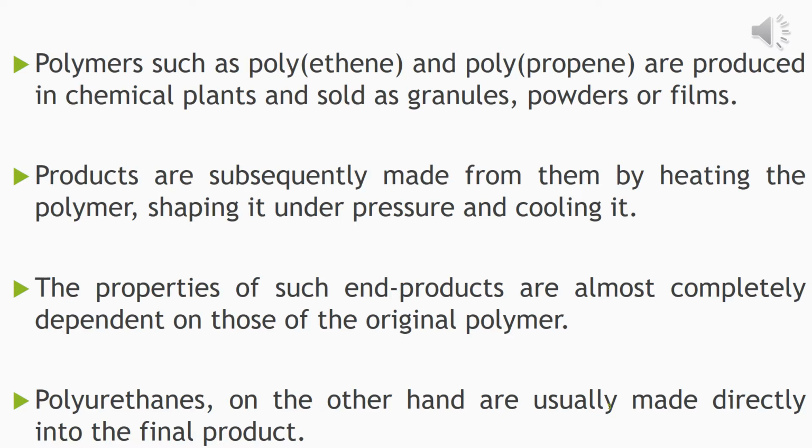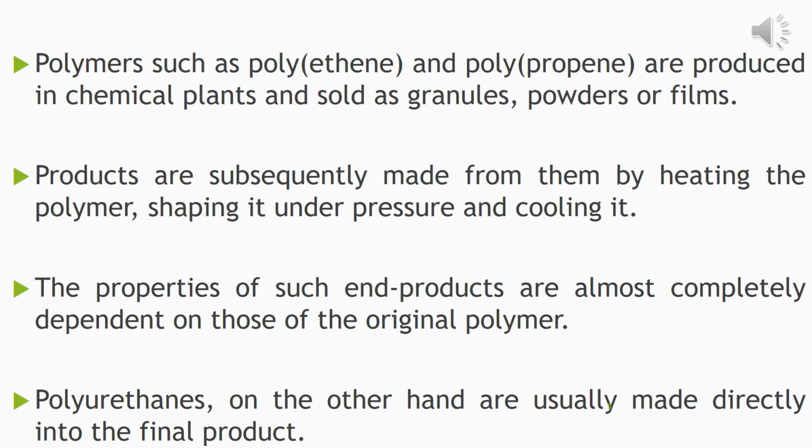Polymers such as polyethylene and polypropylene are produced in chemical plants and sold as granules, powder or films. These products are subsequently made from them by heating the polymer, shaping it under pressure and cooling it. The properties of these end products are almost completely dependent on those of the original polymer. The polyurethanes, on the other hand, are usually made directly into the final product.